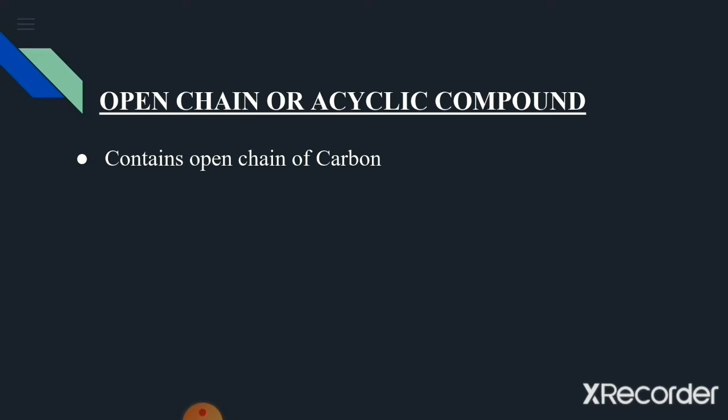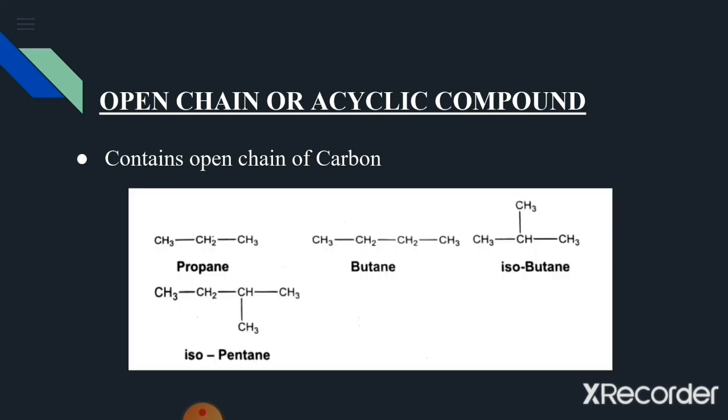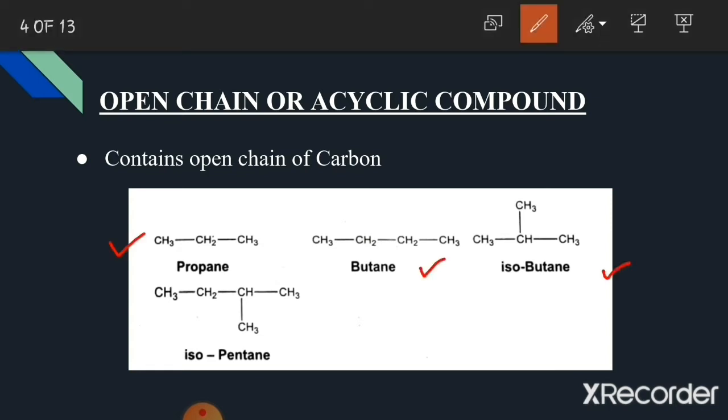First group is that of the open chain or acyclic compounds. Acyclic compounds are the organic compounds that contain an open chain of carbon. These are examples of open chain compounds: propane, butane, isobutane, isopentane. Now in all the open chain organic compounds, the terminal carbons are not linked to each other. What are terminal carbons? Terminal carbons are the carbons that are present at the end of a chain.